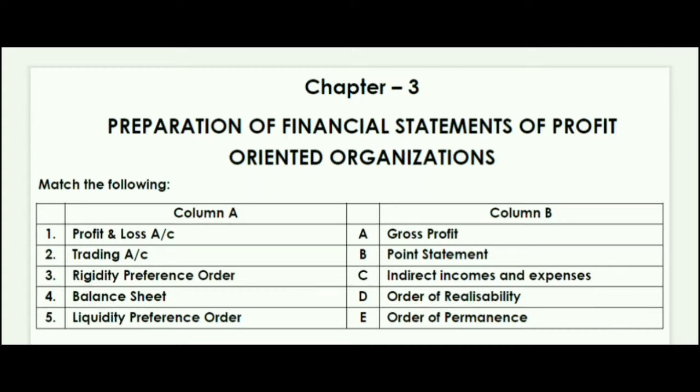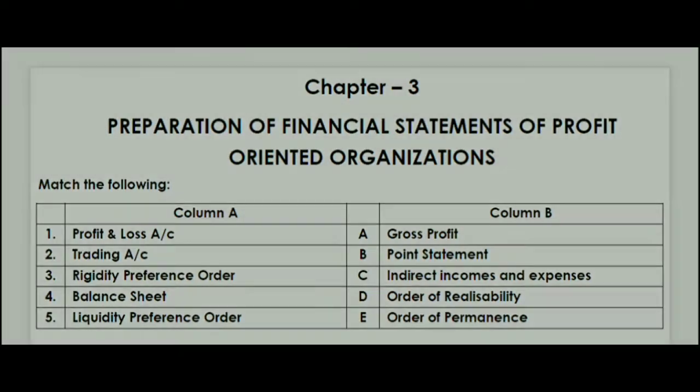So here we have the answers. I repeat, profit and loss, that will be indirect income and expenses. Then trading account we had, that is gross profit. Rigidity preference order, that is order of permanence. Balance sheet, point statement. Liquidity preference order, order of realizability.